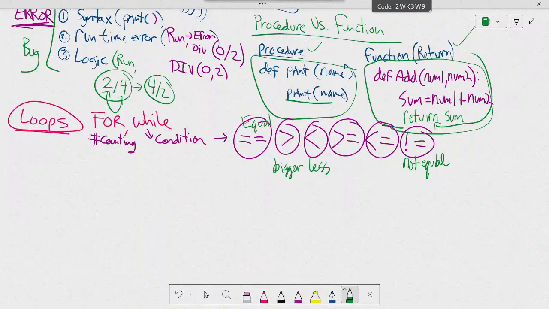So let's show the basic syntax for the for loop. It uses the command for, then you have a variable i, and then you put in range. And in here, you can put 3 numbers. One is the start, end, and step. And then in here, you put your code.